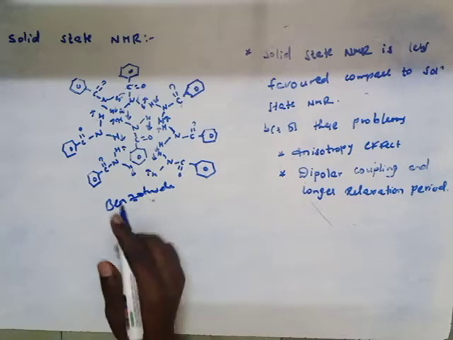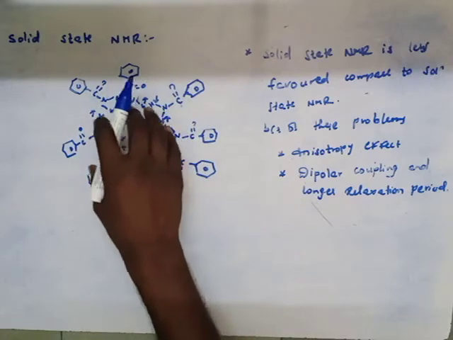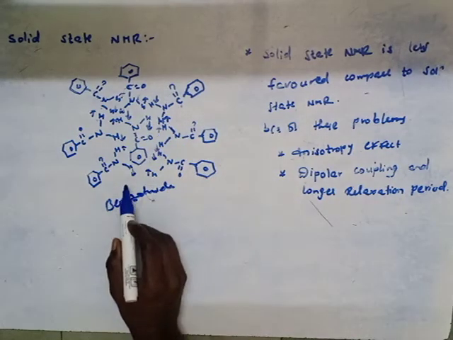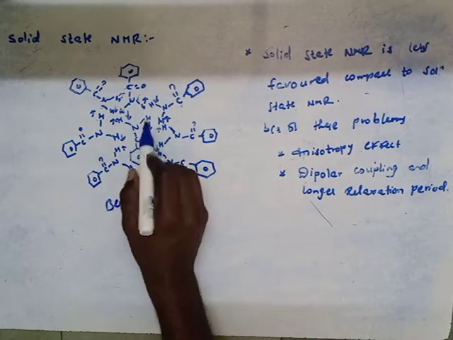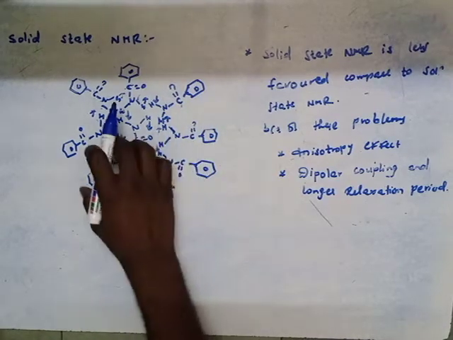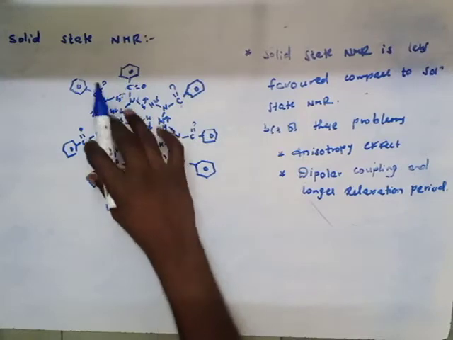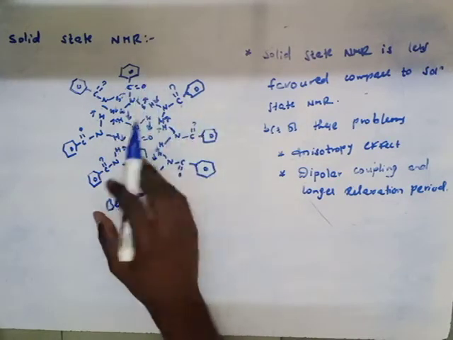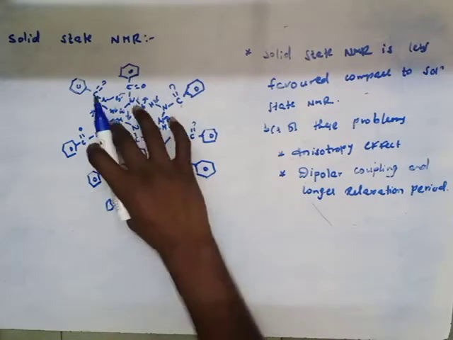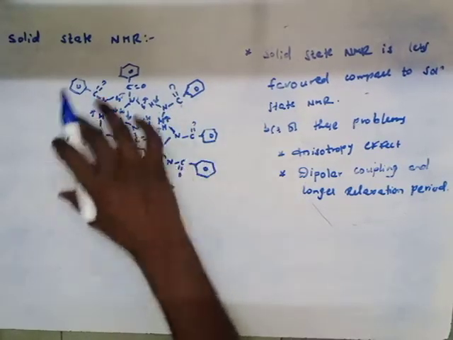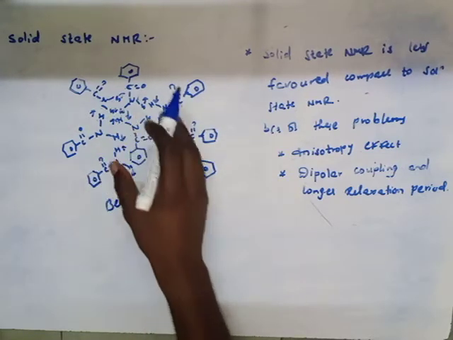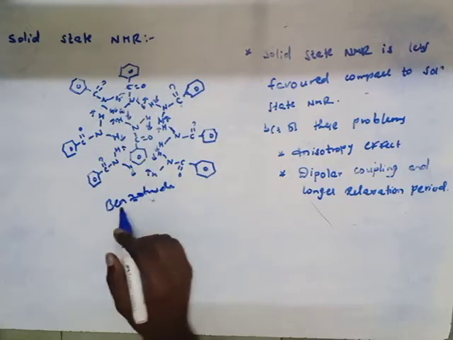Due to these different orientations, the chemical shift value changes. Each orientation corresponds to a different frequency, so they resonate at different frequencies, and the overall line spectrum will be very broad.